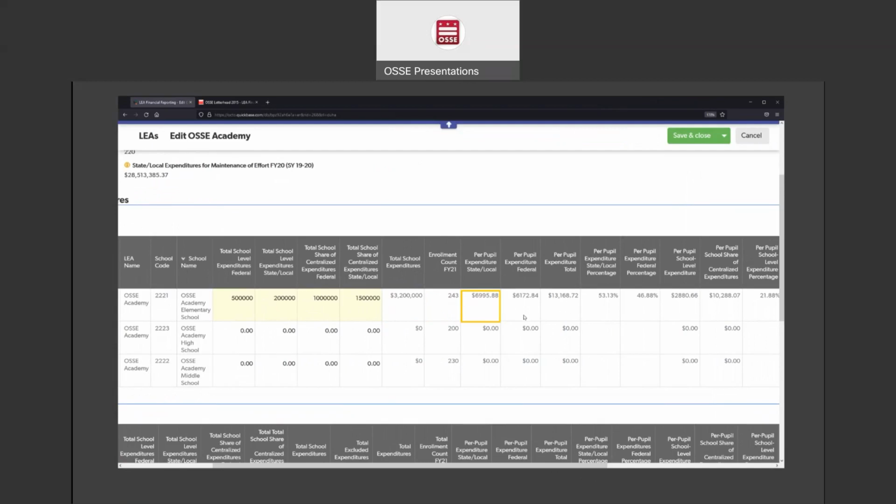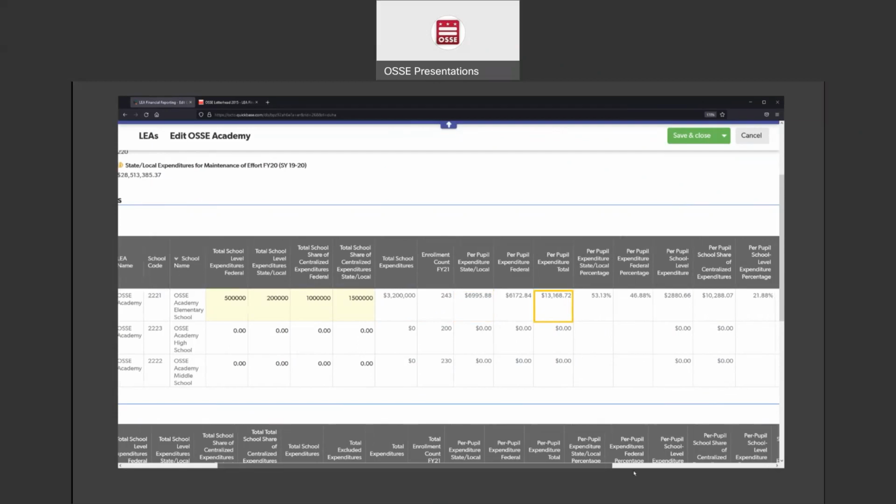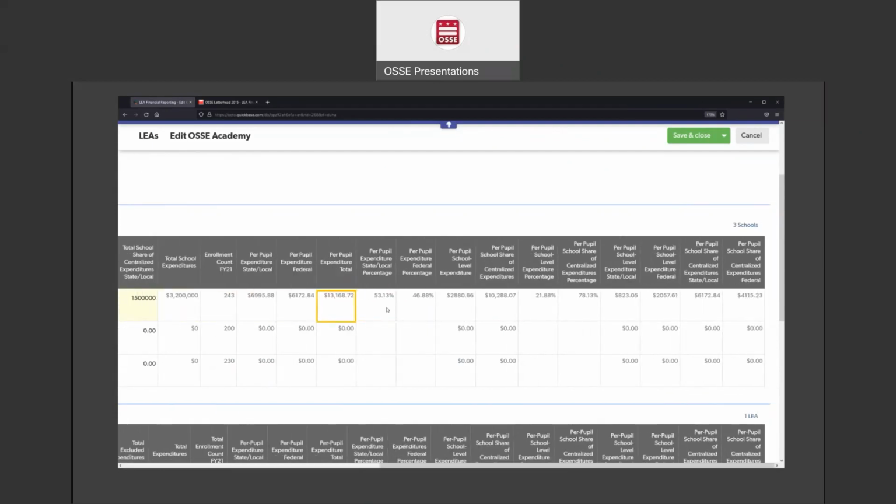In this example, there's about $7,000 of state and local, $6,000 of per pupil federal, and $13,000 per pupil total. If you'd like, you can continue to scroll across where we break down that same information in different ways. There are some percentages and other breakdowns of the per pupil amounts.